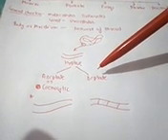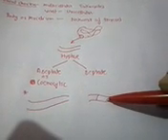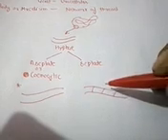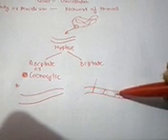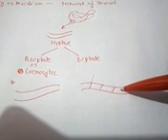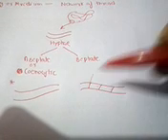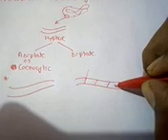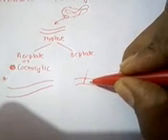The word septate comes from the term septa, and septa means a thing that divides something into compartments. So here you can see a hypha having septas. By these septas the cavity of the hypha is divided into compartments, 1, 2, 3 and 4 compartments, and each compartment is having 1 nucleus.